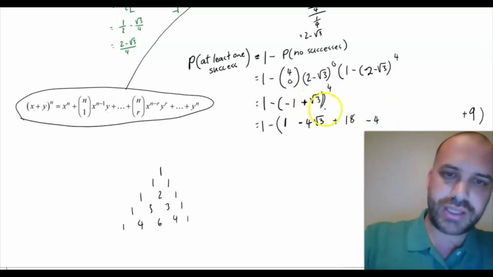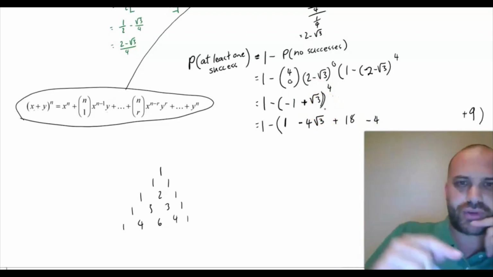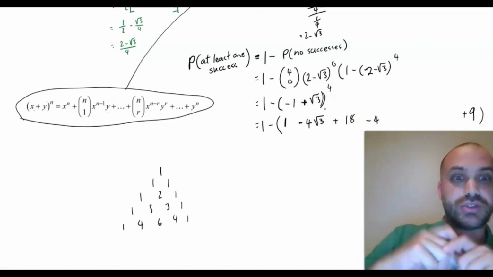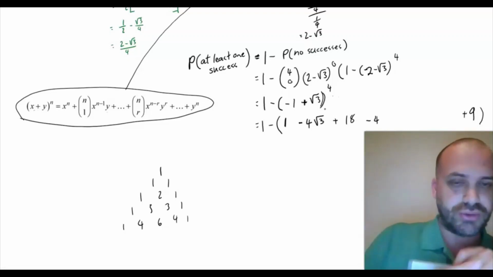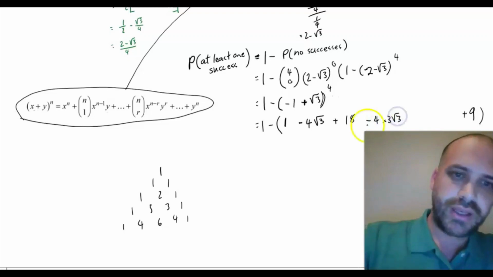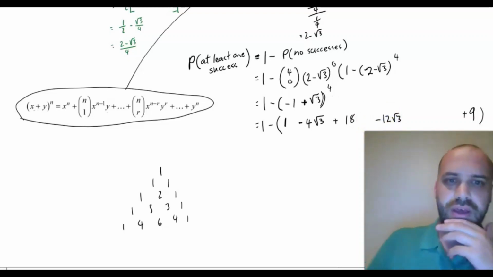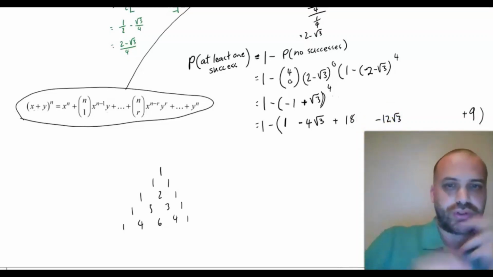And then we're raising root 3 to the power of 3. Now root 3 to the power of 3 is root 3 times root 3, which is 3 times another root 3. So 3 root 3. Negative 4 times 3 is negative 12. And I have negative 12 root 3.